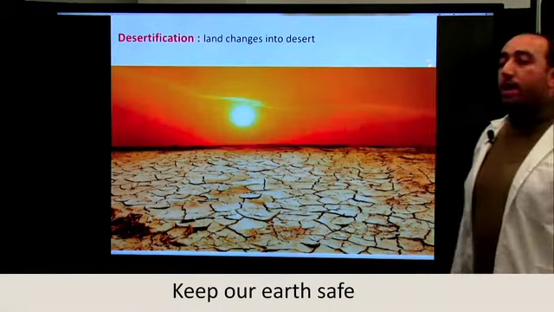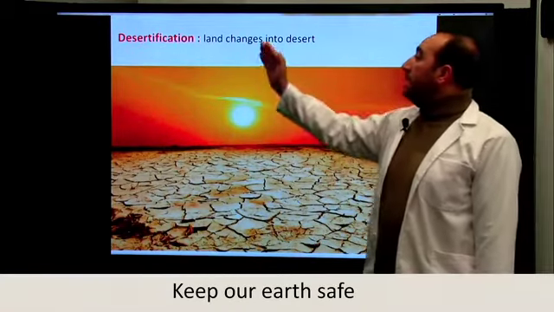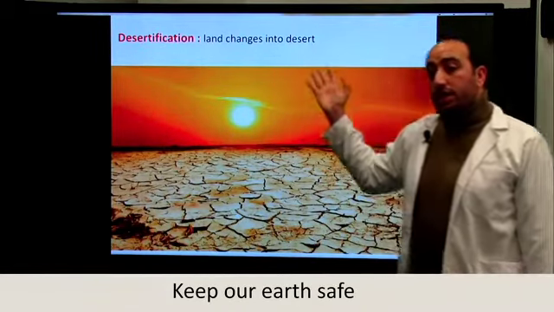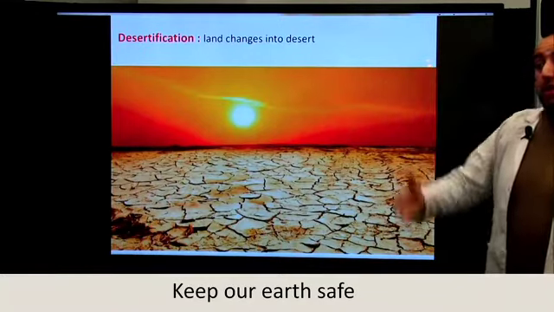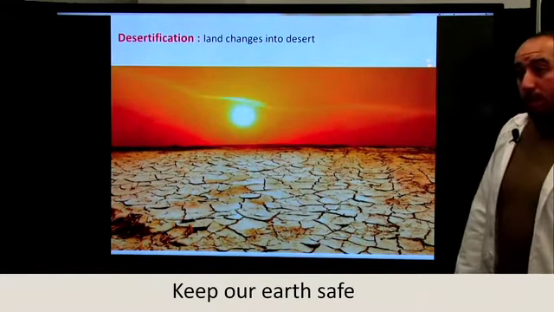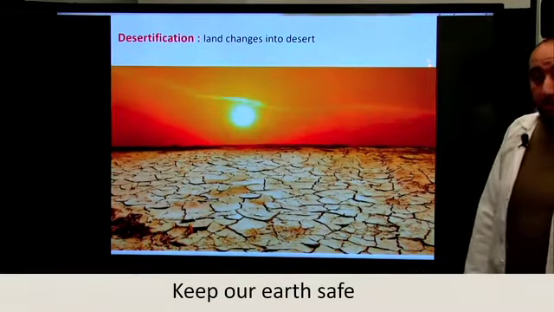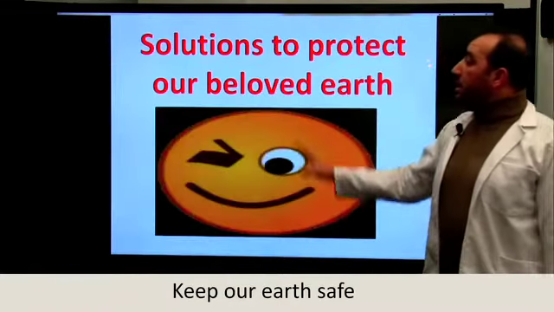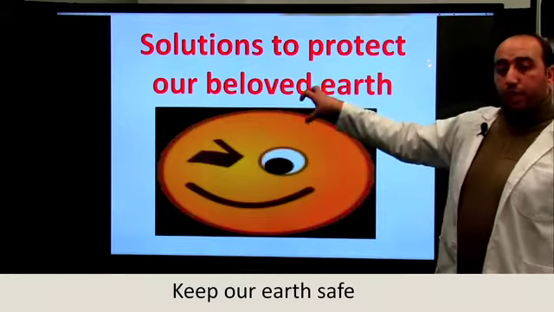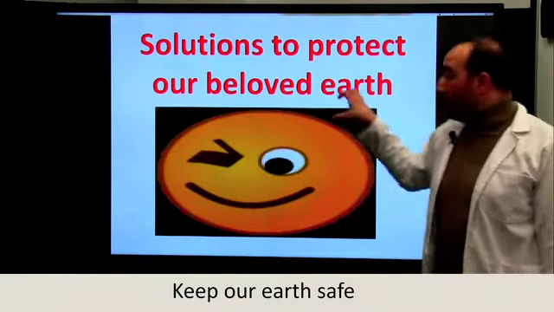Desertification. What do we mean by desertification? Land changes into desert because of the lack of rain, the constant lack of rain, and also because of climate change. These are some solutions to protect our beloved planet Earth.